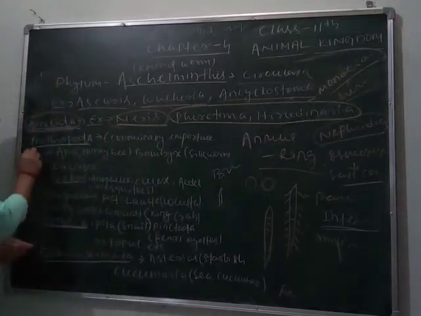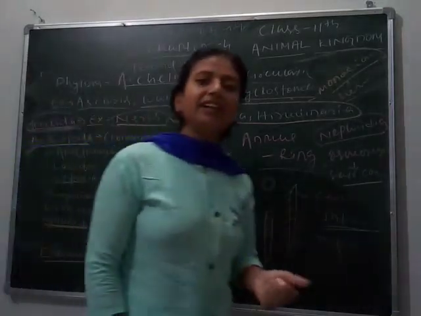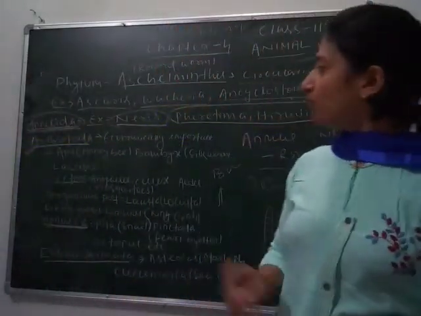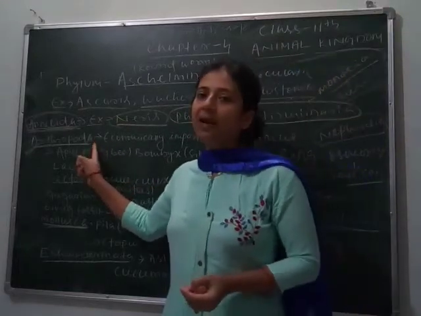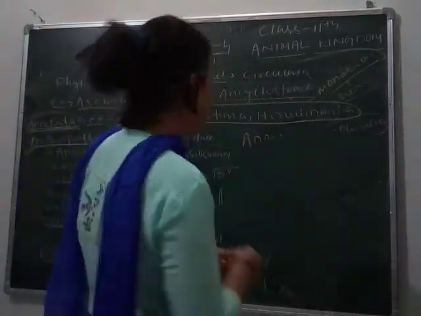Next we move toward the phylum Arthropoda. Arthropoda is named so because the species kept in this phylum have jointed legs. Arthro means jointed and poda means foot.